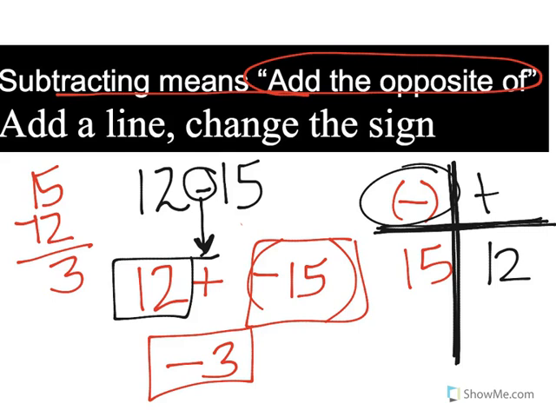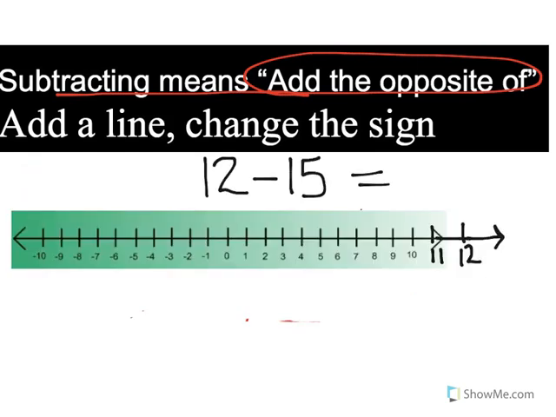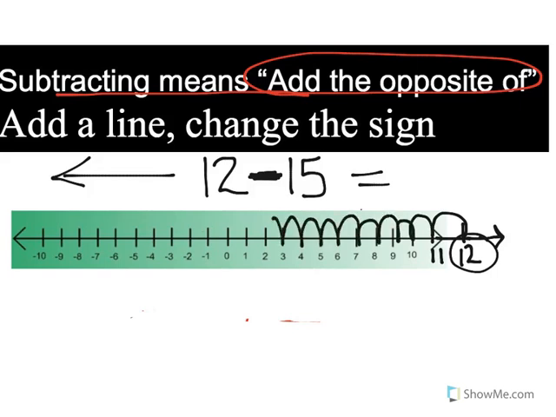Now I'm going to prove this in a different way using the number line. Here I rewrote it, 12 minus 15. So we're going to start here at 12, and this is a minus sign. When I'm going to take away, I'm going to move to the left of the number line. Let's move 15 units. 1, 2, 3, 4, 5, 6, 7, 8, 9, 10, 11, 12. Remember, 12 minus 12 is 0. But you're going to take away 15. 13, 14, 15. Where do you land? You land at -3.